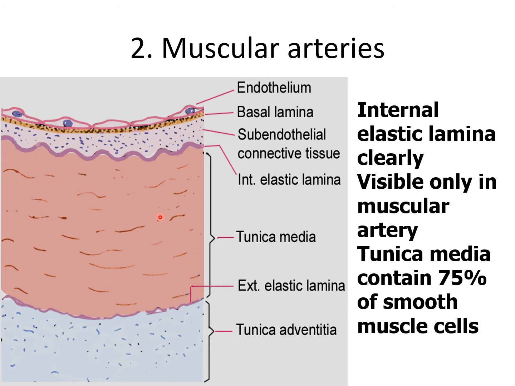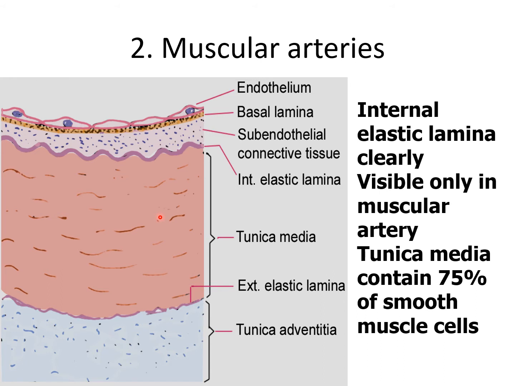The transition from the elastic to the muscular artery is not abrupt. There is a gradual reduction in elastic fibers and an increase in smooth muscle content in the media from the elastic artery to the muscular artery. The muscular artery can alter the size of the lumen because of contraction or relaxation of the smooth muscles in the wall. Therefore, they regulate the amount of blood flowing into the region supplied by them. Hence, they are also called distributing arteries.